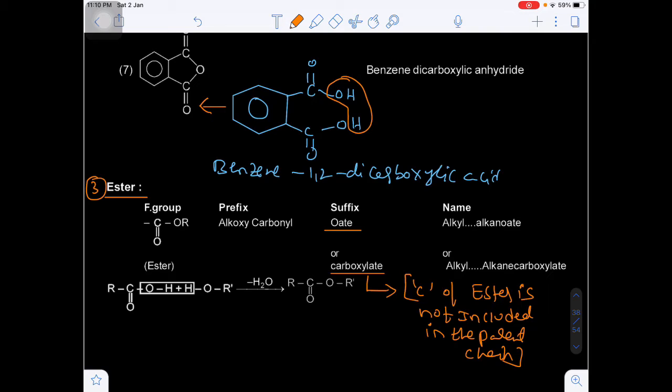Okay, and the other secondary prefix alkyl, this is the IUPAC name. This will be what? IUPAC name, alkyl alkanoate. Otherwise alkyl alkane carboxylate. We use carboxylate when the carbon of the ester is not included. We use alkyl alkanoate when the carbon of the ester is included in the parent chain.